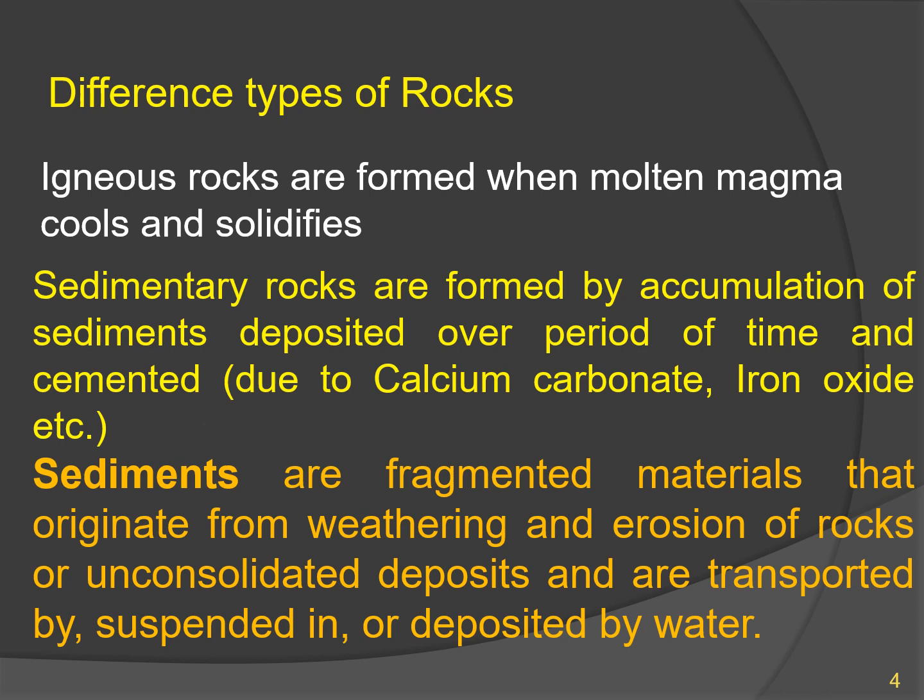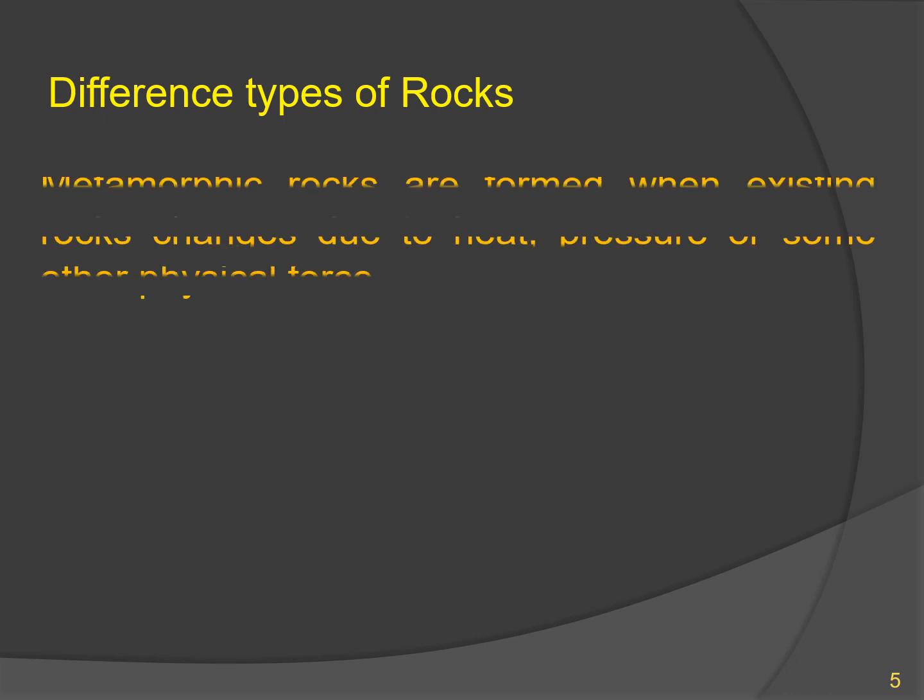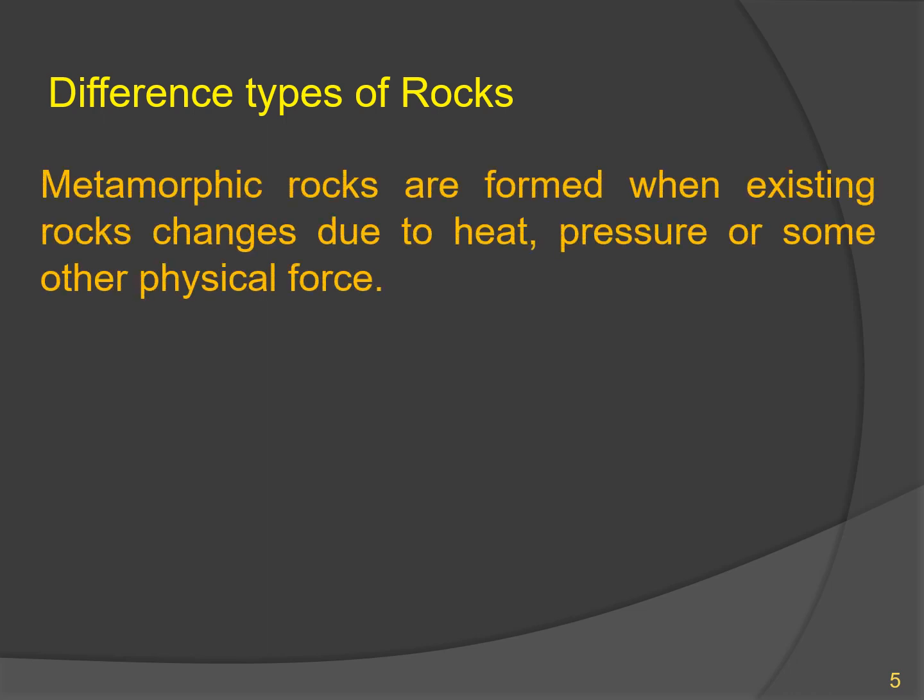The resulting rock will be sedimentary rock. Now the third one, which is also very important, is the metamorphic rock. Metamorphic rocks are formed when an existing rock changes due to heat, pressure or some other physical force. As you can see from this statement, the prerequisite of metamorphic rock can be any other rock. This rock can be igneous rock, sedimentary rock, or even a metamorphic rock can change into another metamorphic rock. In later videos, as I mentioned, I will explain in detail the formation process of metamorphic rock as well.